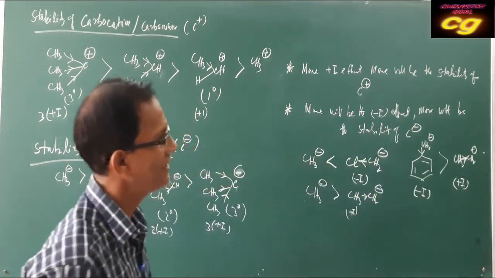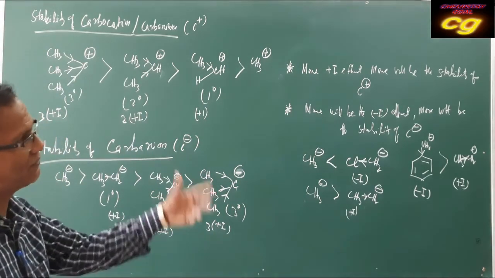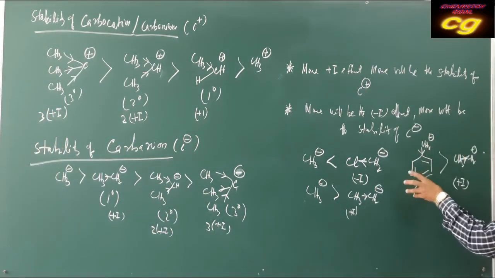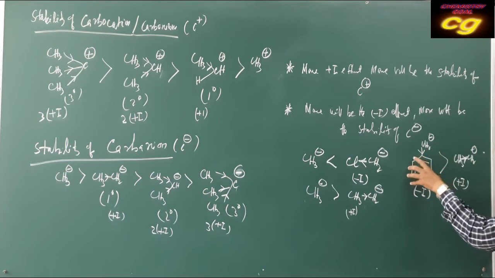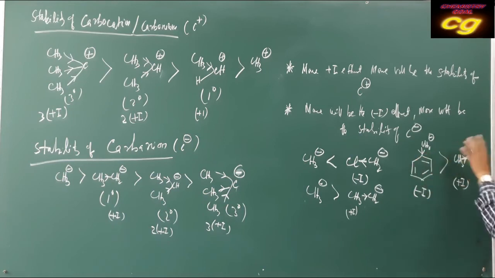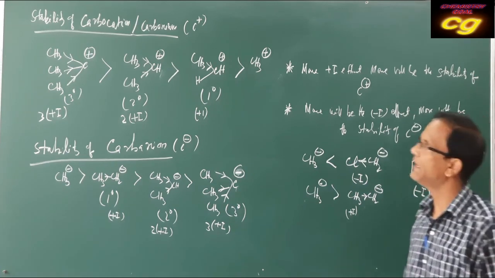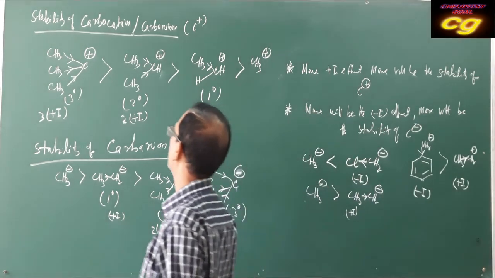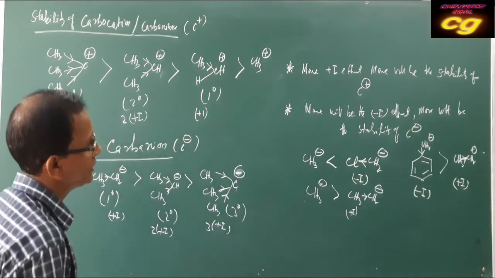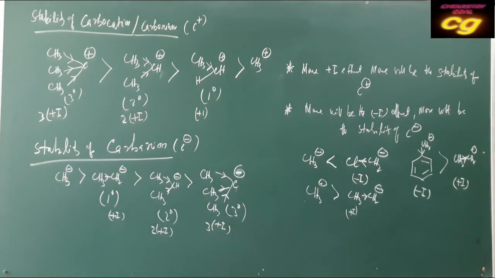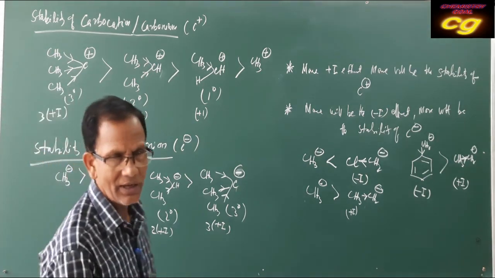So this is regarding the stability of carbanion, having benzyl carbanion, methyl carbanion, ethyl carbanion. If you compare, this is more stable because it has a minus effect. So this is regarding the stability of carbocation and carbanion using the inductive effect. Okay. Thank you.